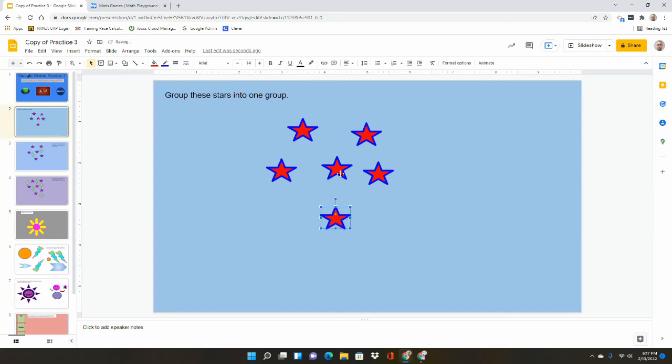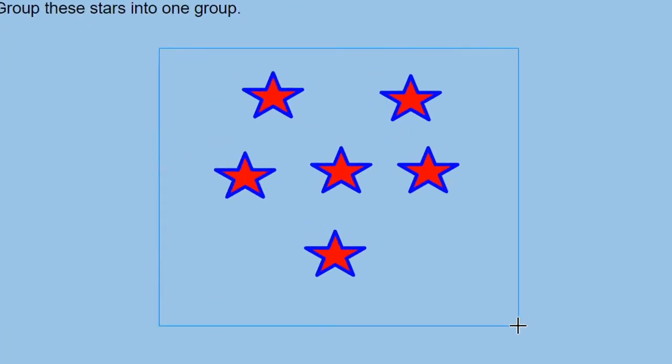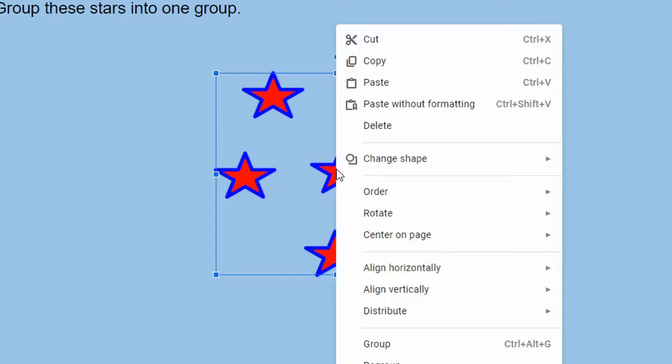So now that they're all apart again, the easiest way is just to click your mouse and drag over them. And after you drag over them, then we can group them. The 2 ways to group them is to put your cursor over top of one of them. So you have to make sure your cursor is on top. It can't be between them. So when it turns to the 4 arrows, right click your mouse, and then you can go to group.